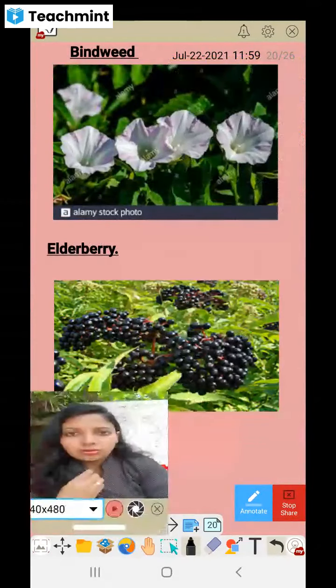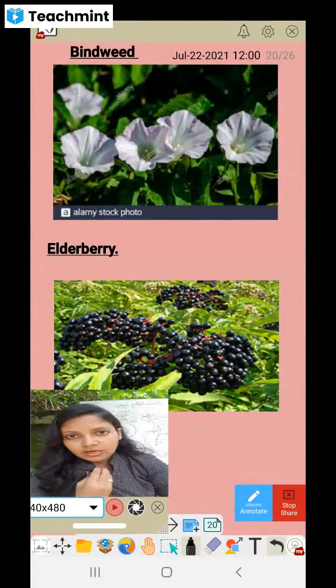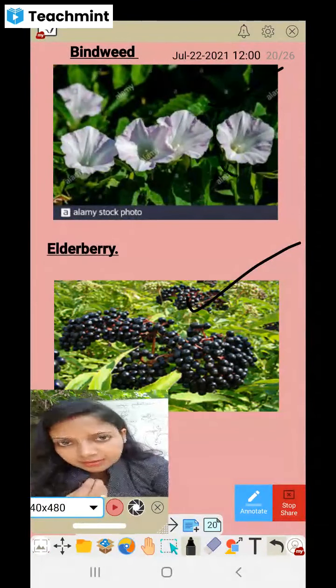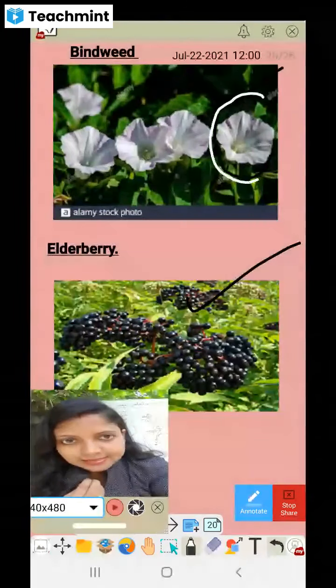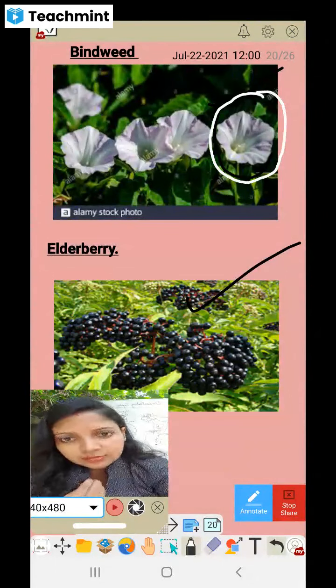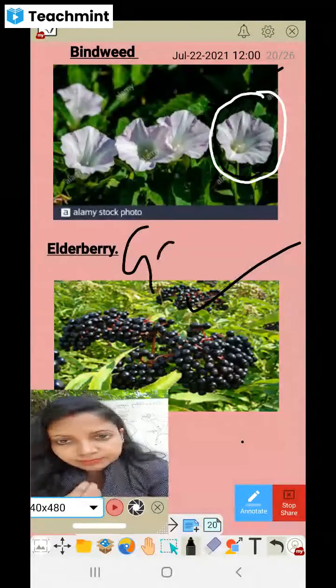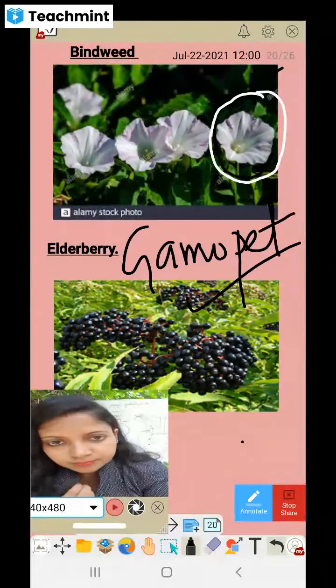This is bindweed, and this is elderberry. So their petals are fused. So you can see clearly here the petals are fused. Okay, that is gamopetalous.